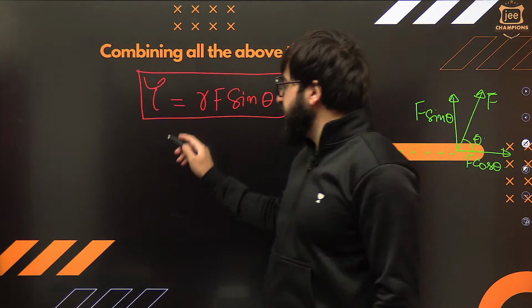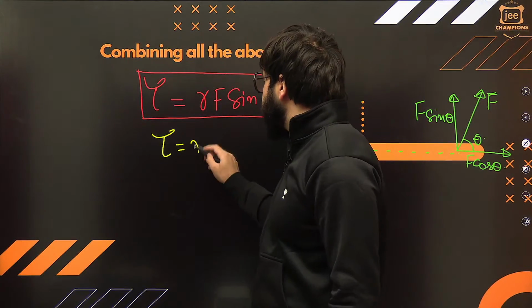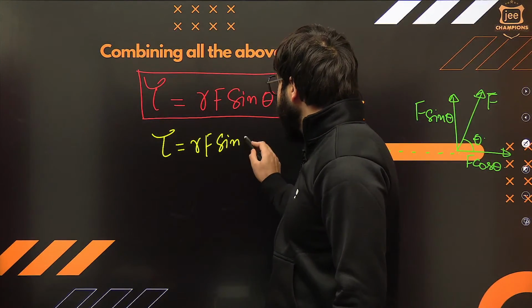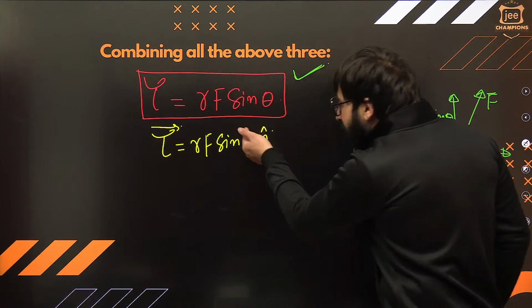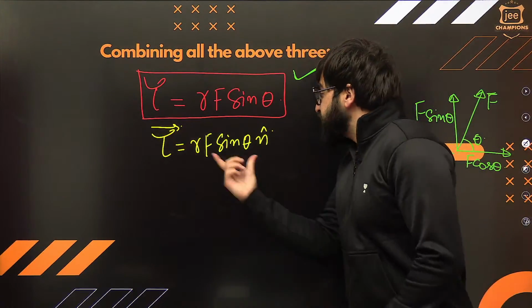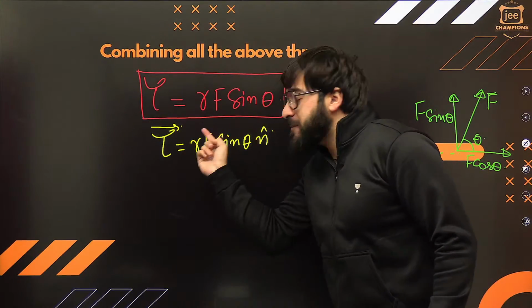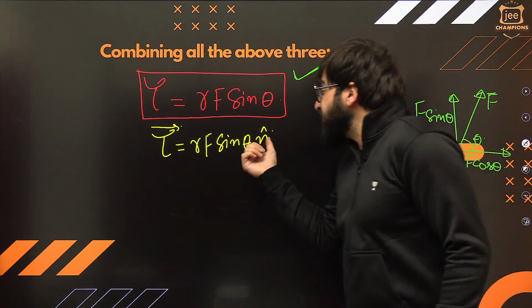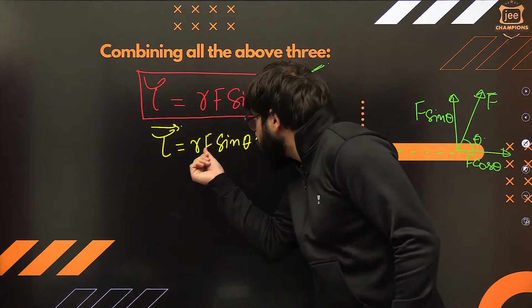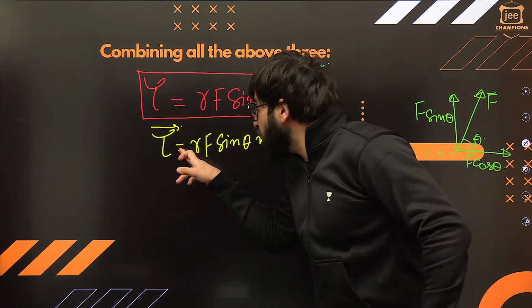Or you can simply say, this will be exactly tau is equal to RF sine of theta times n cap. You can write it like this also, understand? Where n cap gives you the direction of this torque. This much is giving you the magnitude of the torque, and this n cap is giving you the direction of the torque, where this n cap is perpendicular to the plane of R and F.